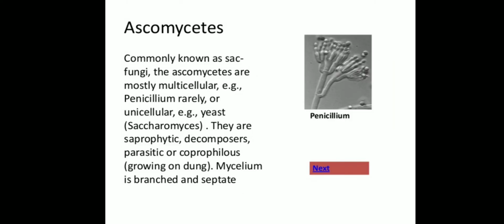Next is ascomycetes. Commonly known as sac fungi, the ascomycetes are mostly multicellular. For example, Penicillium. Rarely they are unicellular. Example, yeast. They are saprophytic, decomposers, parasitic or coprophilous. Mycelium is branched and septate.